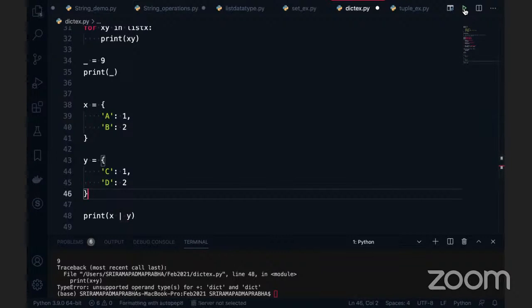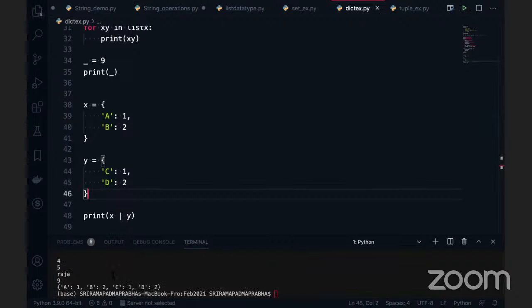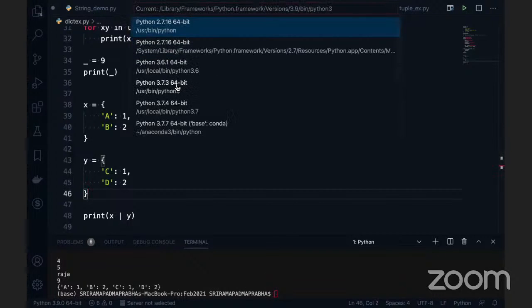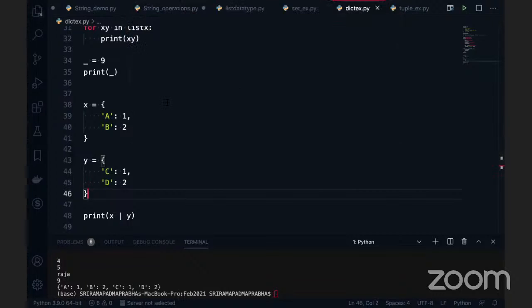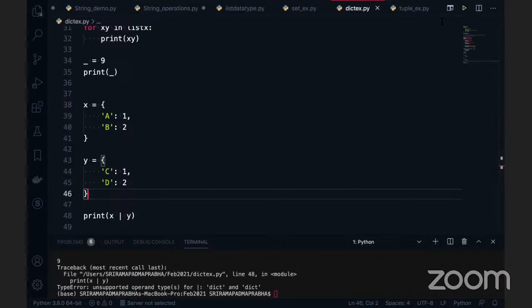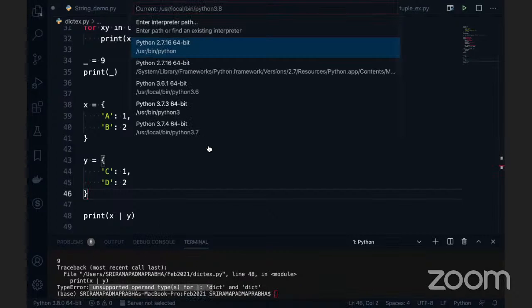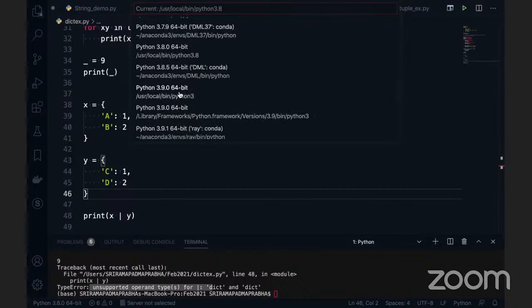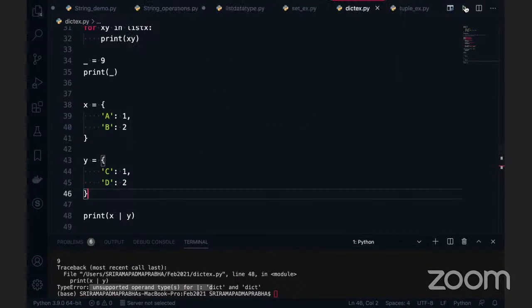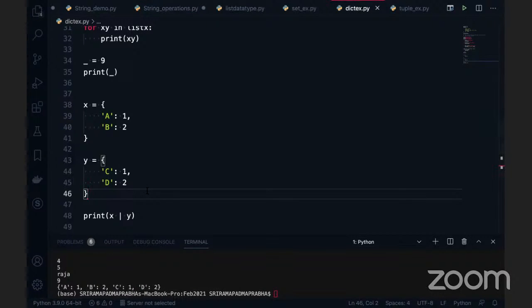I'm going to execute this code. This works only in 3.9. So, for example, if I change to 3.8 in this code, I'm using 3.8 and I'm going to execute this code. You'll see the exception here: unsupported operand type. And I'm going to change this one to 3.9. Are you able to see it, right? The one which I'm selecting as the interpreter. I don't know if Zoom is allowing you to see it. Yeah, you can see 3.9 getting selected, right?